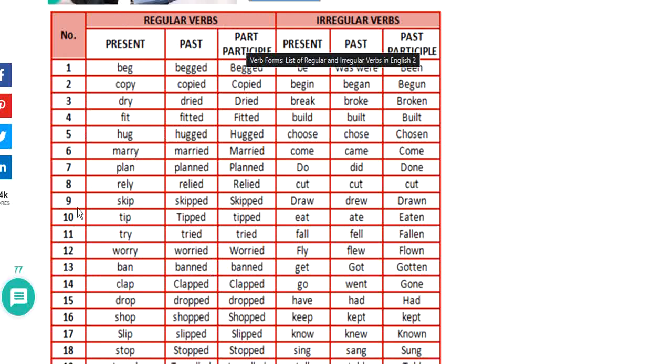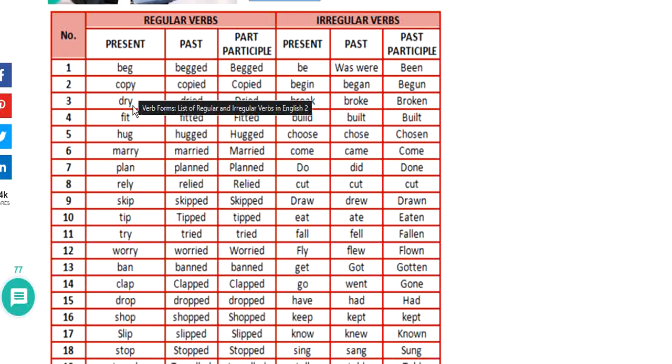If the verb is regular, just like what I said a while ago, you need to add d or ed. But in this case, before adding d or ed, you need to double the consonant. Double g and then add ed. In some cases, just like copy and dry, before adding ed, you need to change y to i.